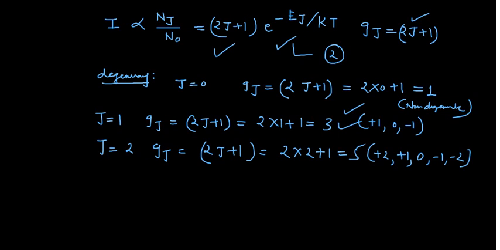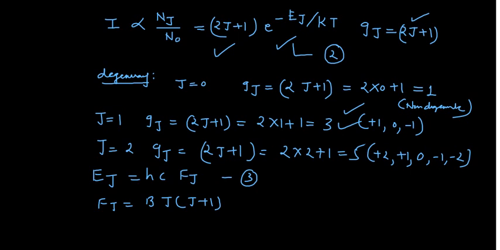Now what you can do, you can check here, the energy of this jth level is actually given by Hc times Fj. This expression we have derived in the last lecture. So this is expression number 3, okay? Now you can write this Fj equals to, see what is actually your Fj. This expression can also be written as Bj(j+1). See, these things I have derived in the previous lectures. So this is expression number 4, okay?